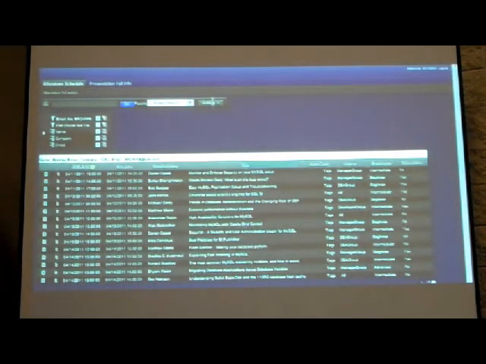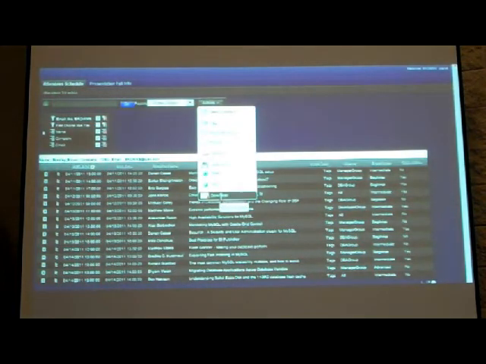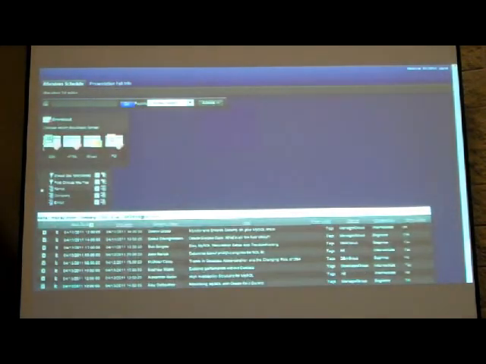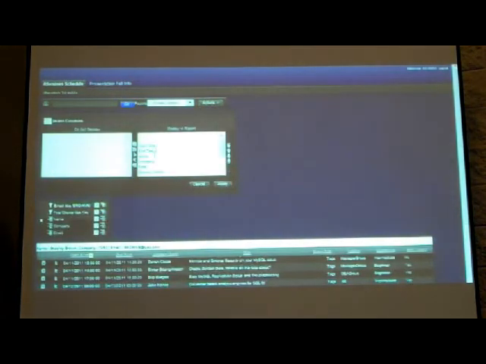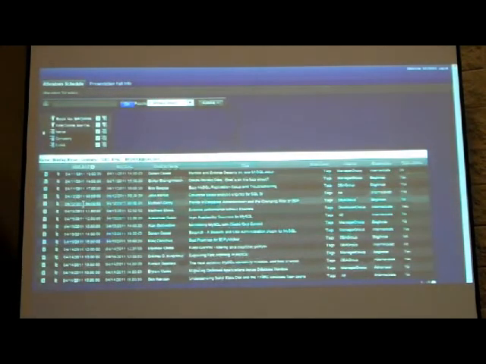I can also go through actions and export the data. I can export it into any number of formats, such as comma delimited file, this is my schedule of HTML, email, and PDF. So I can export into any of those formats. I can pick the columns I want and reorder them. For example, if I was really more interested in the name and company, I can look at it that way.